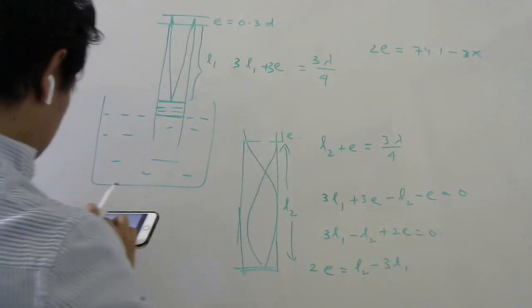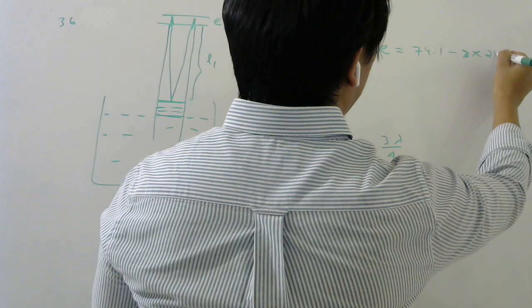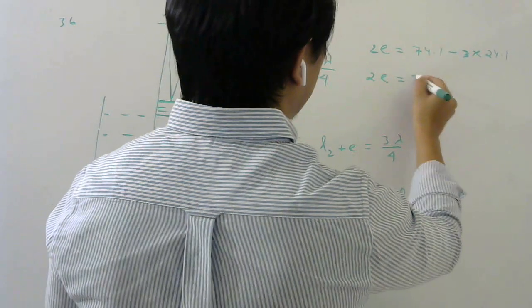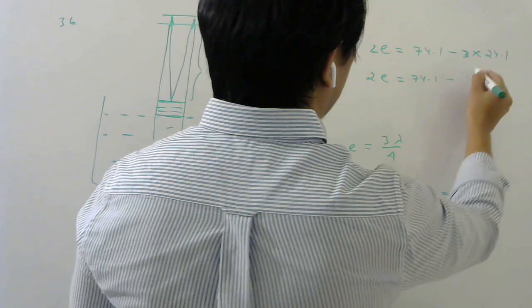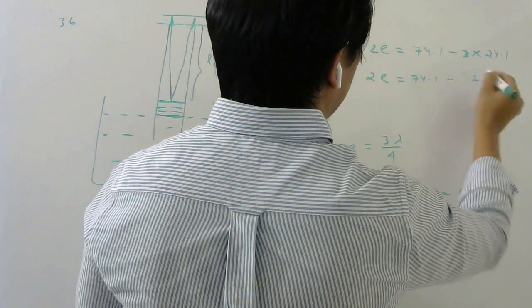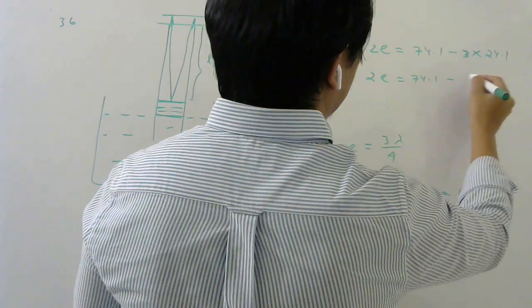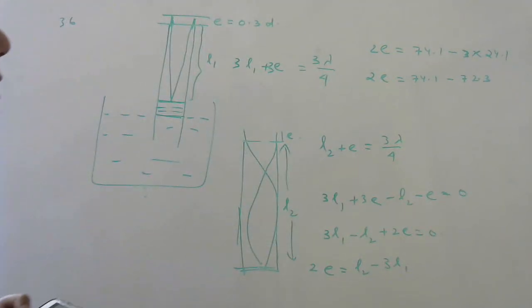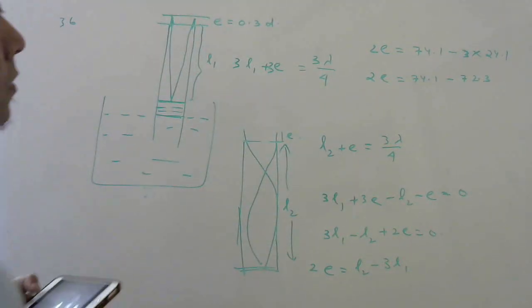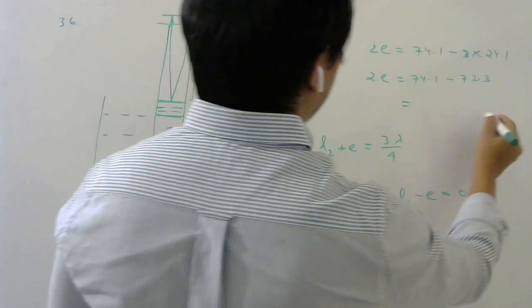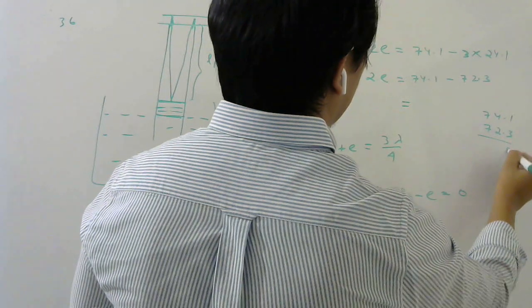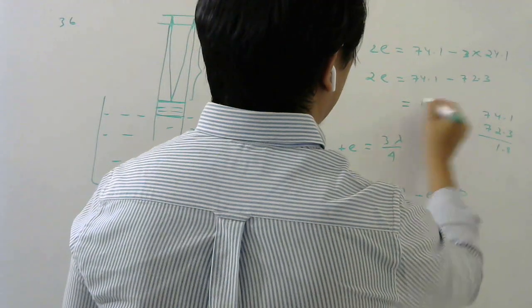L1 is the smaller one, 24.1. Okay, so that will give you 2E equals 74.1 minus 72.3, right? So then if you subtract this, you will get 1.8.